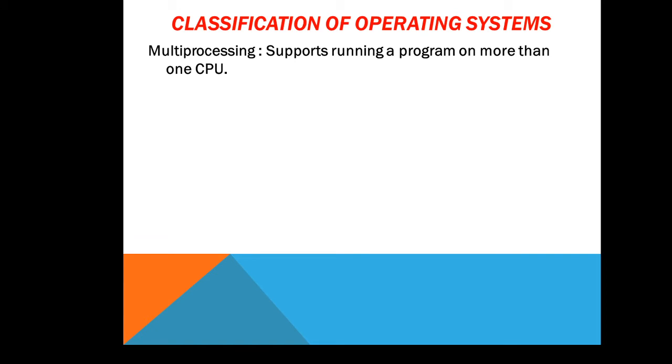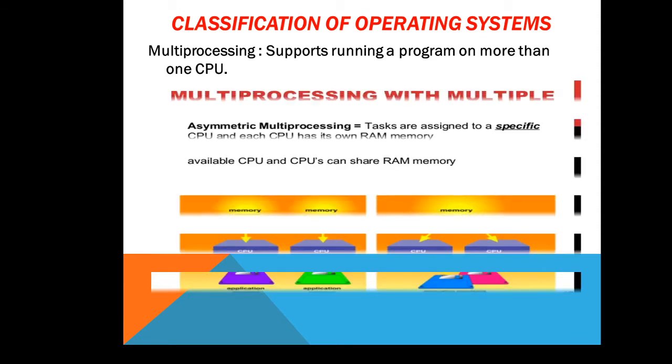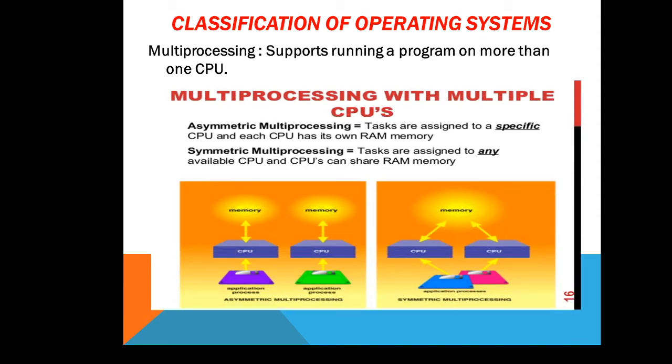Another type is multiprocessing, which supports running a program on more than one CPU. It means there is no need that only one CPU is required. The processes or programs can be run on more than one CPU. It is again divided into two types. First is known as asymmetric multiprocessing and another is known as symmetric multiprocessing.